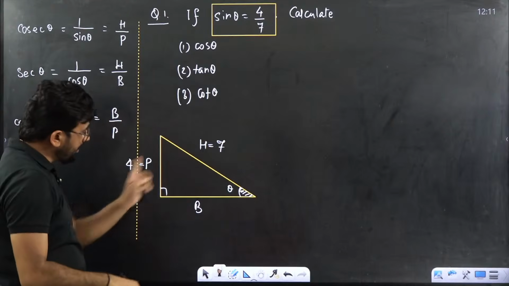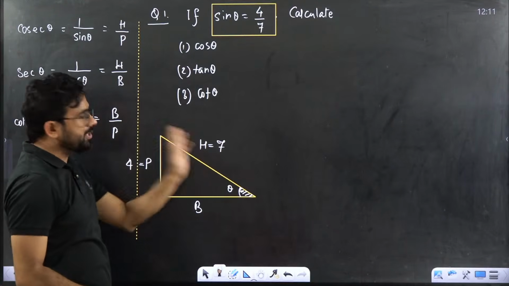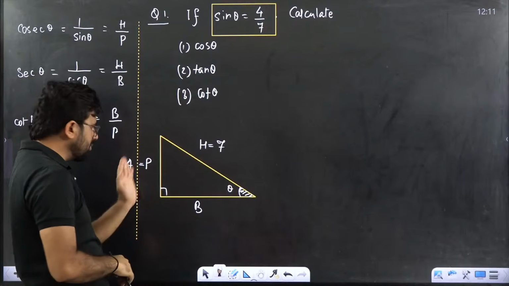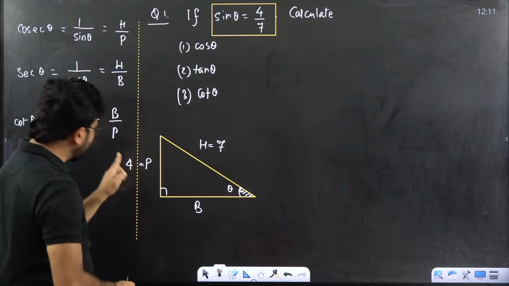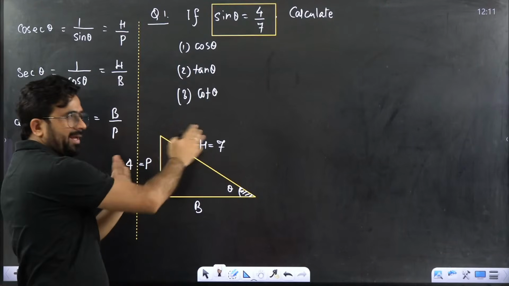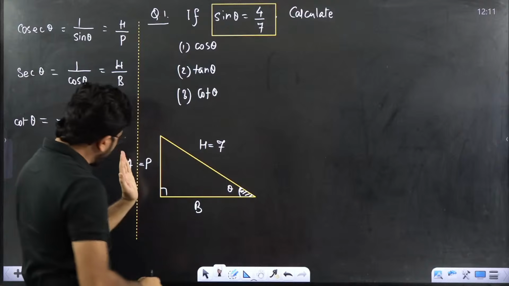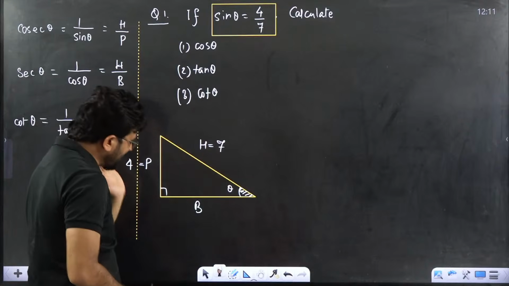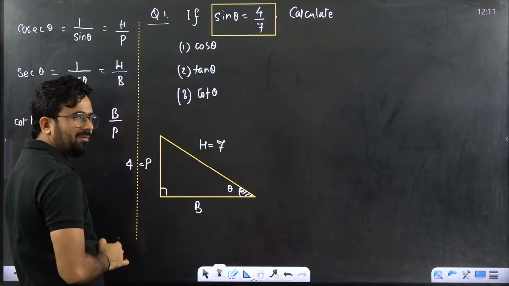I am not saying they are equal. This ratio is 4 by 7. So we can assume this is 4, 7. You can assume like this is 8, this is 14. Understanding? So this ratio you can take any value. Understood? Now this is 4, this is 7. Now the question is, what will be the base if I want to calculate?